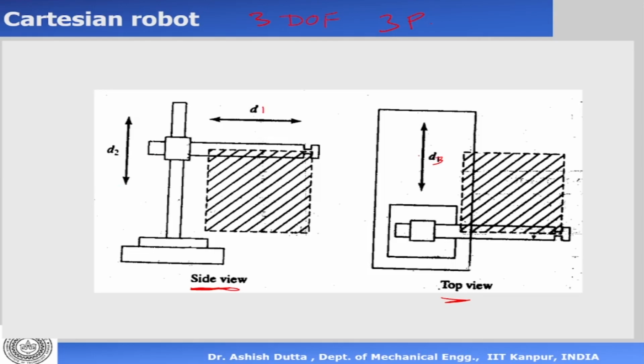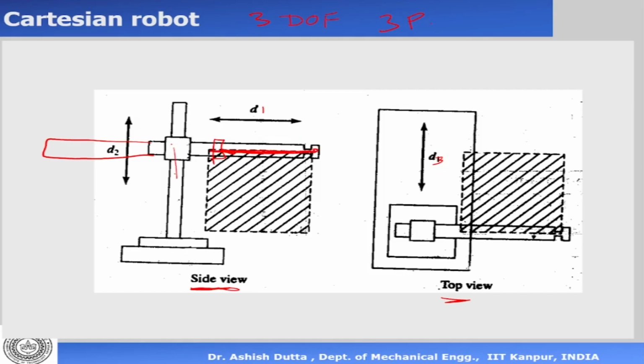Now this link is translating or prismatic, so it means that it can move backward like this, and it can come till here. So this can go that way backward till there. If this is my end effector, this is a straight line like this, it goes back like that. So this is a straight line. Now that's joint number 1. Joint number 2 is this one.